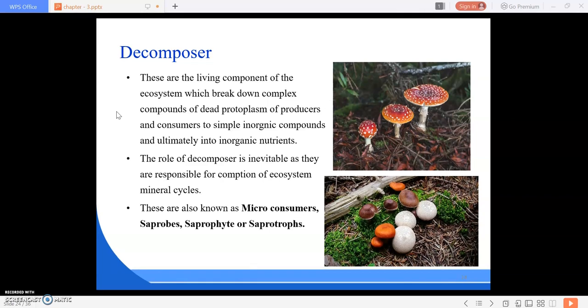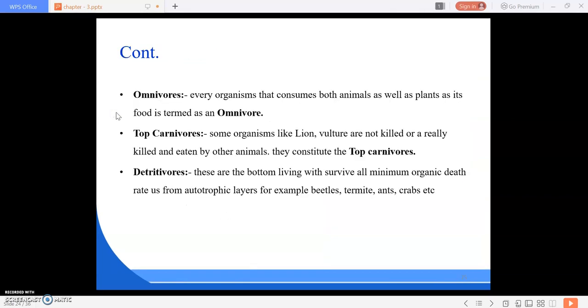Next is omnivores. Who are omnivores? Every organism that consumes both animals as well as plants as its food is termed an omnivore. We are omnivores because some of us are vegetarian and some of us are non-vegetarian, and also some are omnivores because we have both animal and plant products. So we are the omnivores.